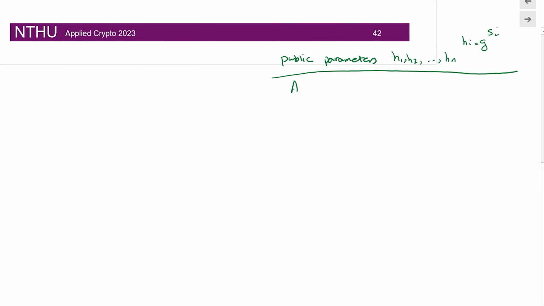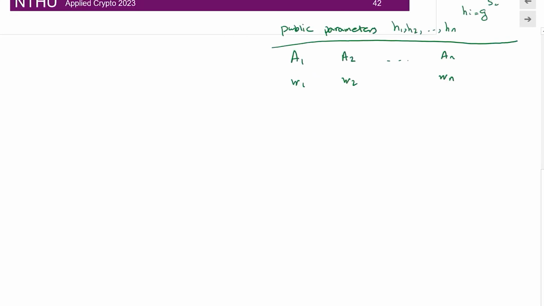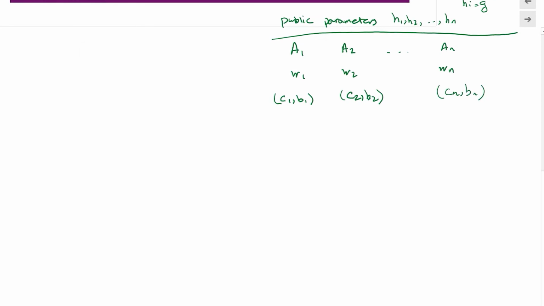We have A1, he computes W1, we have A2, he computes W2, and all the way to AN that computes WN, right? And then they can provide a proof of work C1 and B1 for their computation of W, C2 and B2, and Cn and Bn. And then we can verify them now.